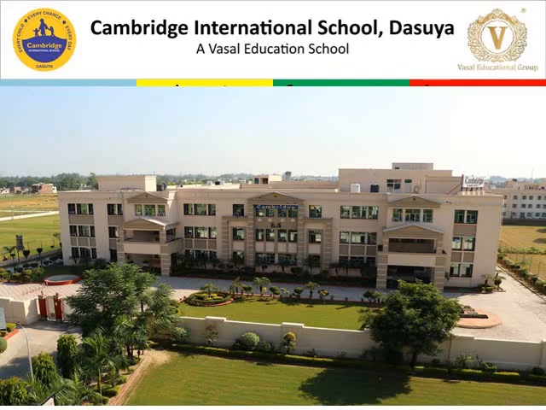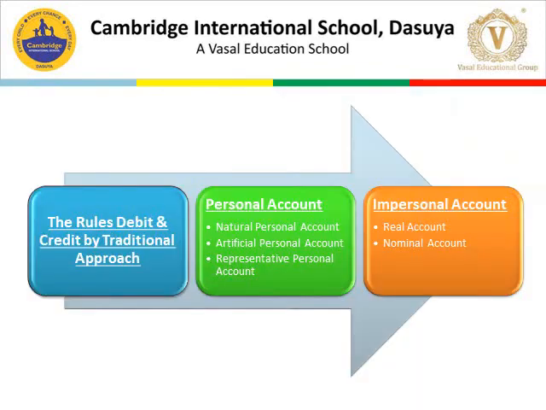Today, we will learn one more topic of the chapter. But before we begin with the topic, let's recapitulate what we have done in our previous lesson. Before starting the question, we have to recap the rules for debit and credit by both the approaches, that is traditional approach and modern approach. First, we will take the traditional approach.